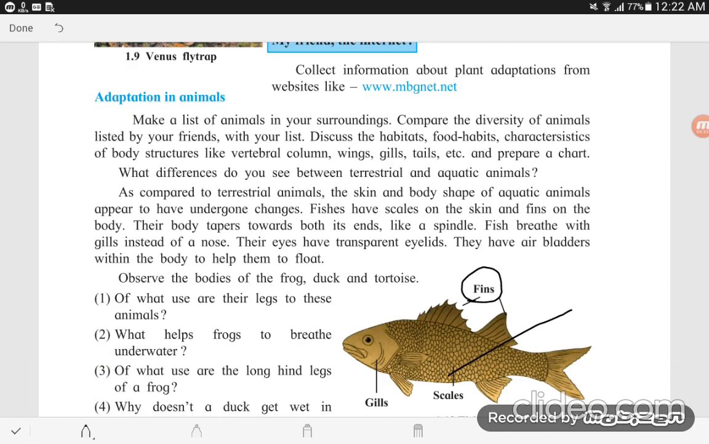Their body tapers toward both ends. Tapering, that is, look at this. These are tapering at both ends, like a spindle shape. Fish breathe with gills instead of a nose. Their eyes have transparent eyelids. They have air bladders within the body to help them float. The bladders inside the body are filled with air, because of which they can float.